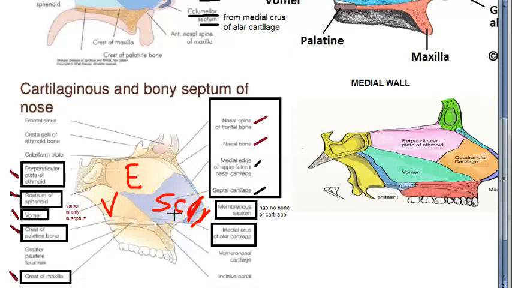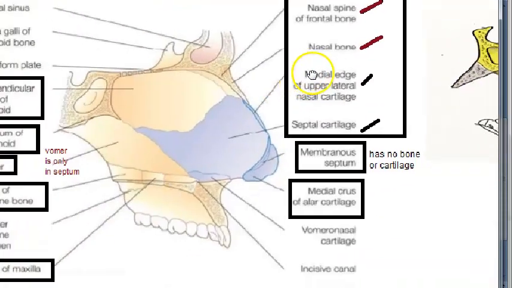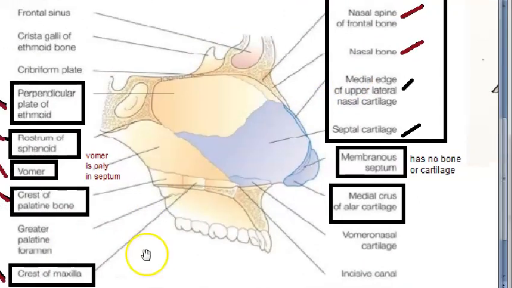So what they are saying here is that fracture of the septal cartilage or its dislocation from the vomerine groove can result from trauma to the lower nose. Basically what they're saying is something is wrong in the septal cartilage, but the bones are all fine, okay. That is one possibility, okay. So basically whenever somebody punches you in the nose, there can be nosebleed, right? You should know that. What is that called?